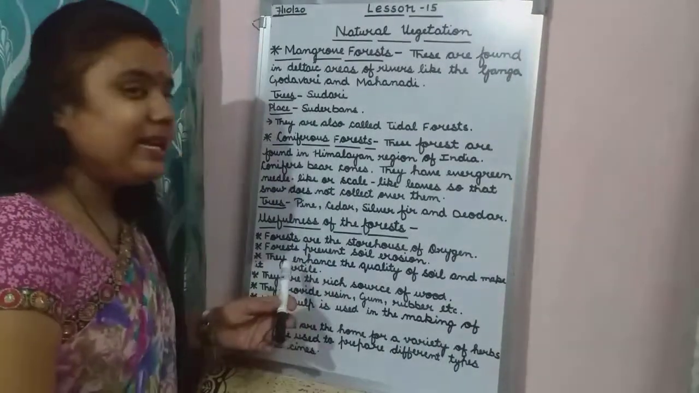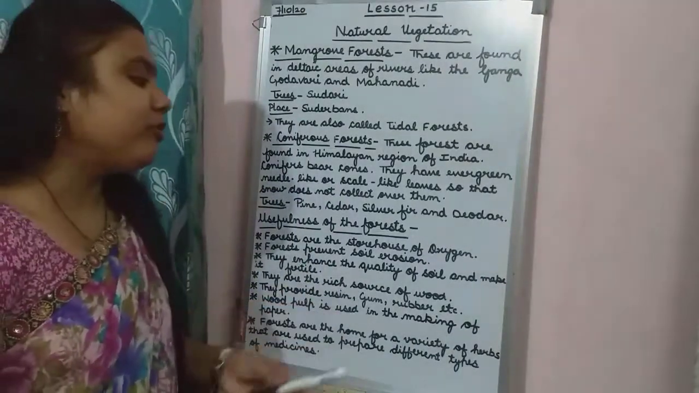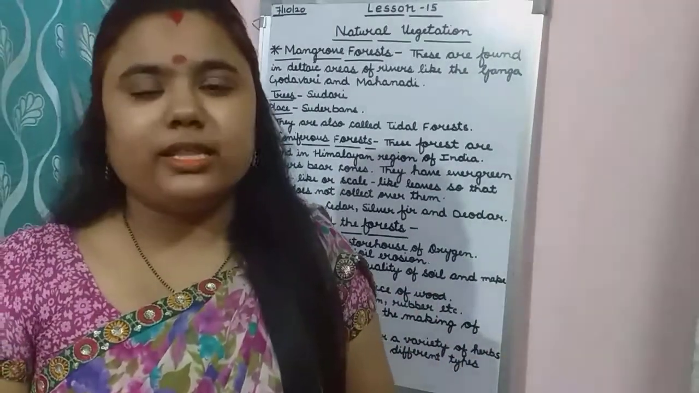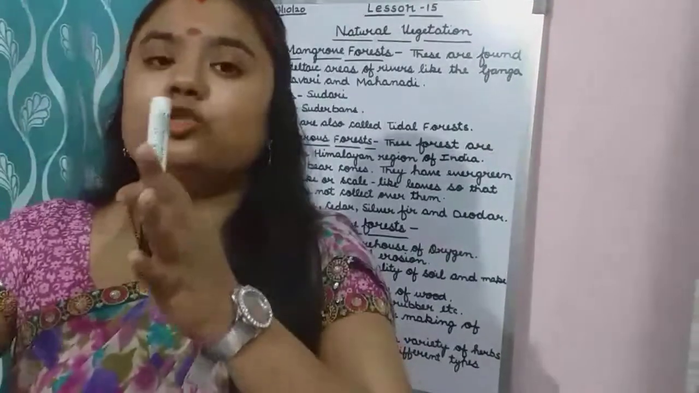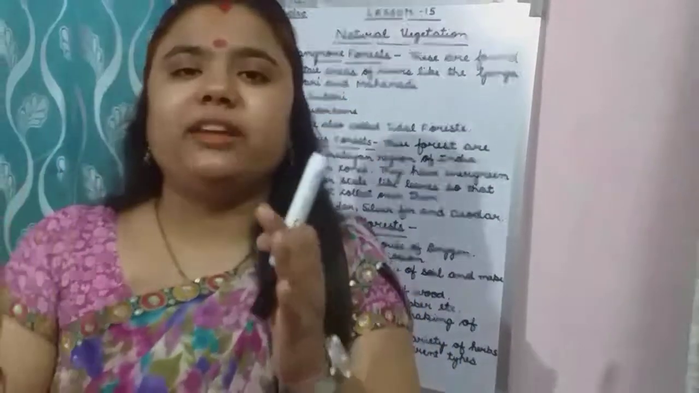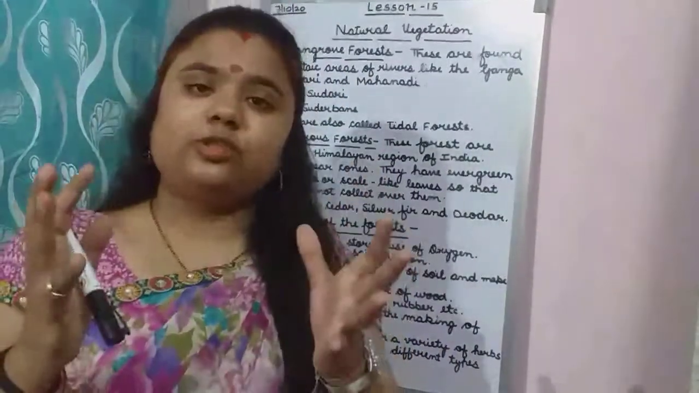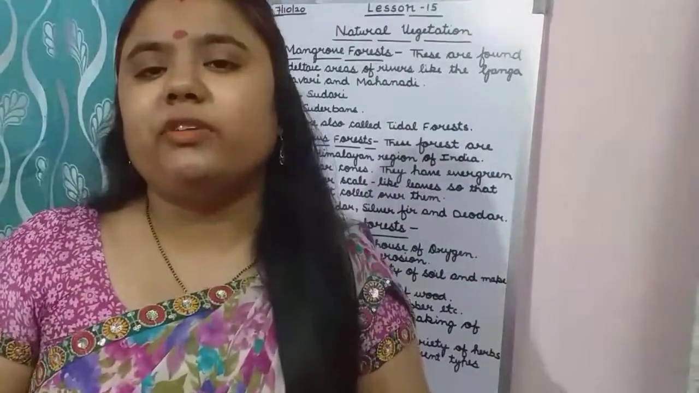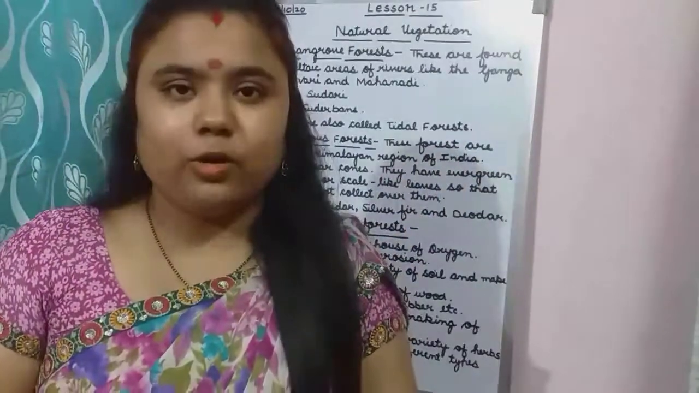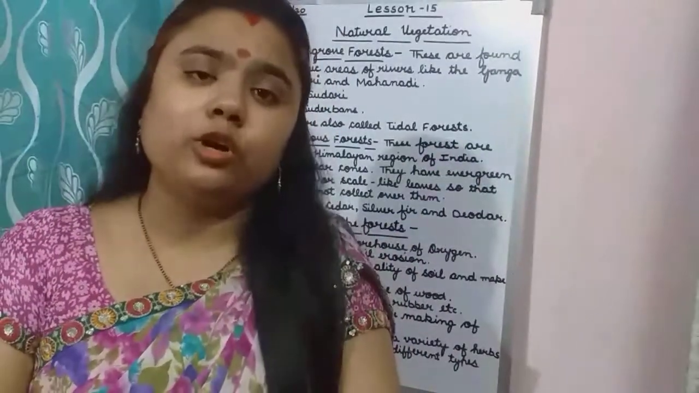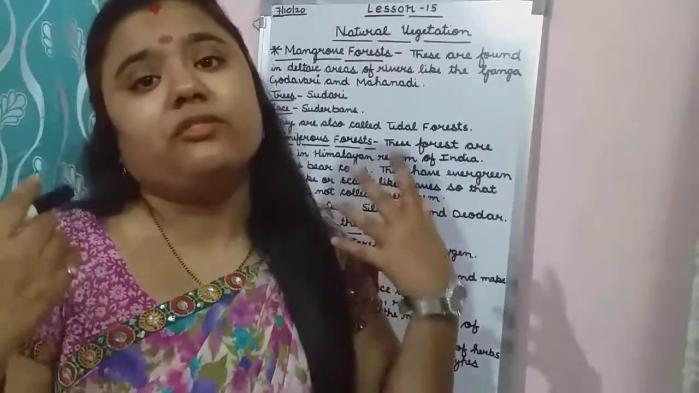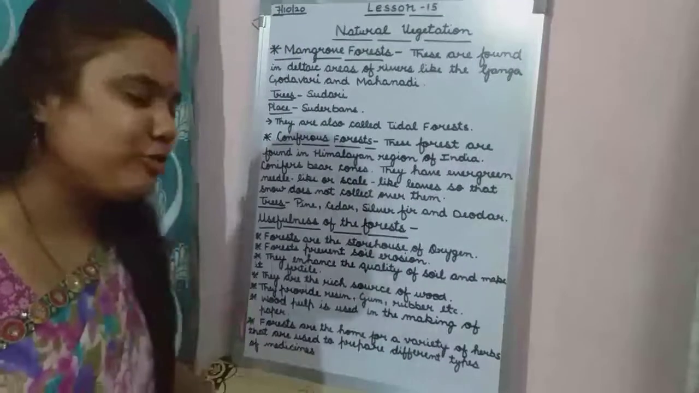Then next point. They are a rich source of wood. Wood everybody knows. Rich source means as much quantity as we want, we can take from there. So they are a rich source of wood. From the wood we are making the sofa, windows, gates, matlab furniture. So where are we finding this wood? We are finding it from our forests, from our trees. So they are the rich source of wood.